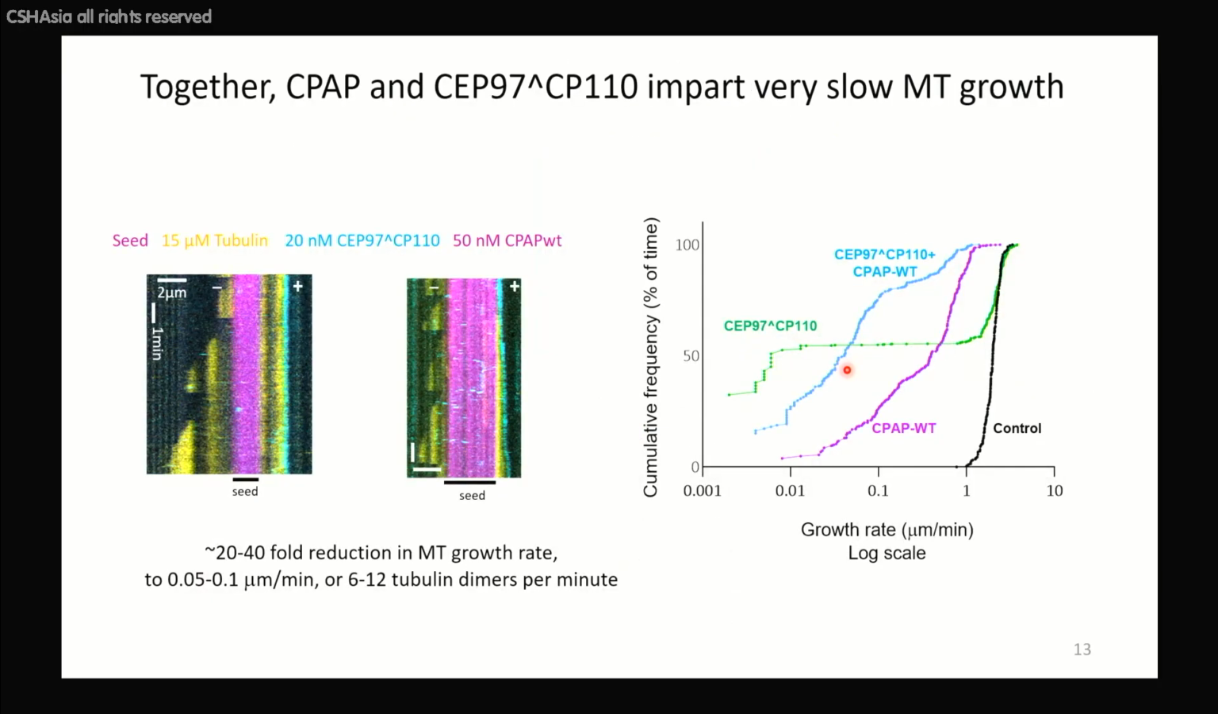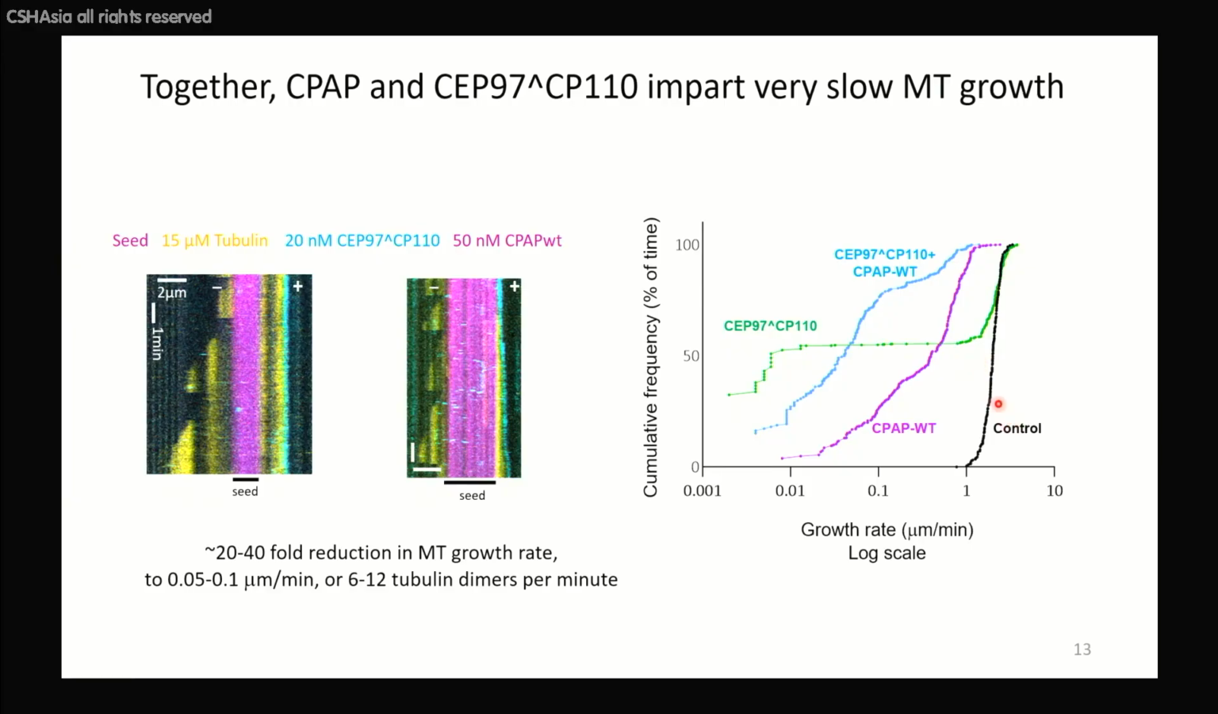Now, interesting things happen if you mix CPAP and this CEP97-CP110 chimera together. Because while the chimera I showed you blocks the growth completely, and CPAP slows it down a bit but not very strongly, when mixed together, they generate microtubules that grow really very slowly, approximately 6 to 12 tubulin dimer layers per minute.